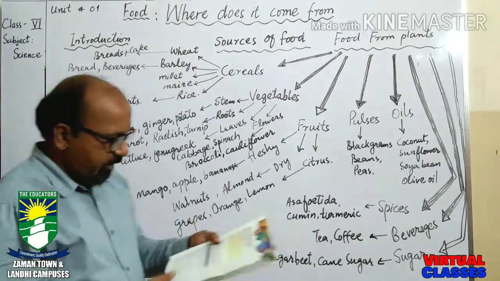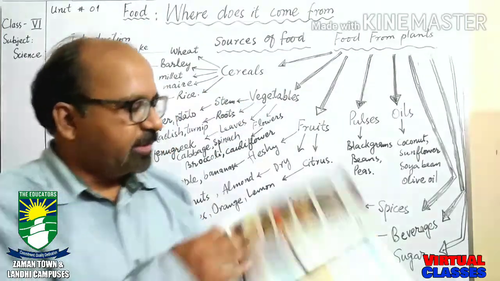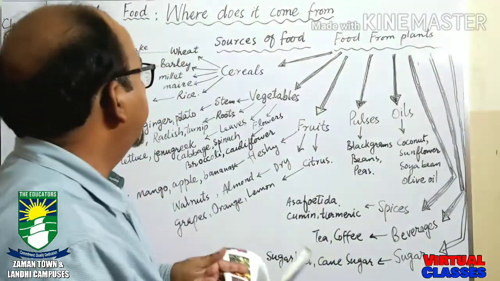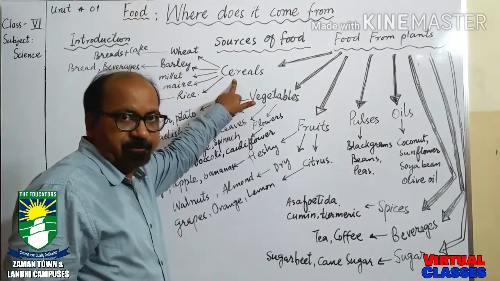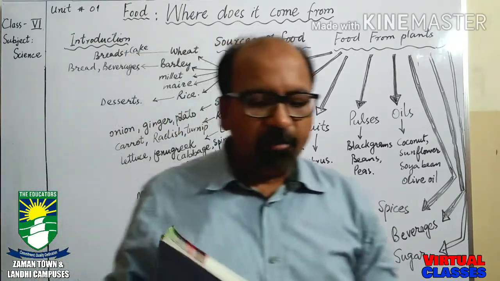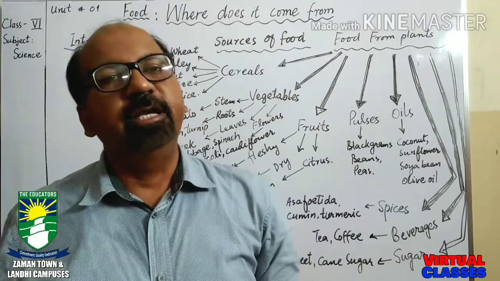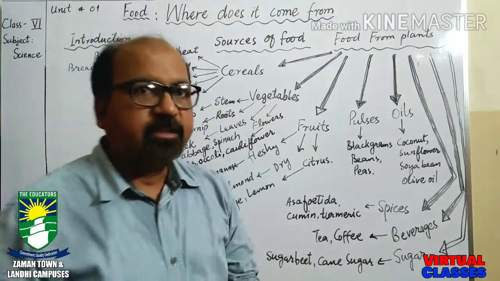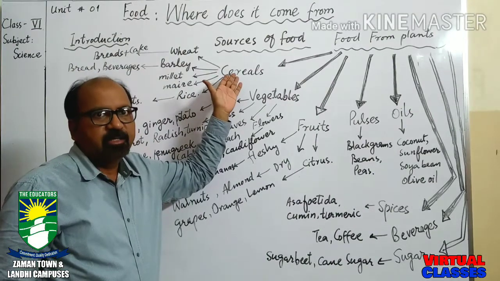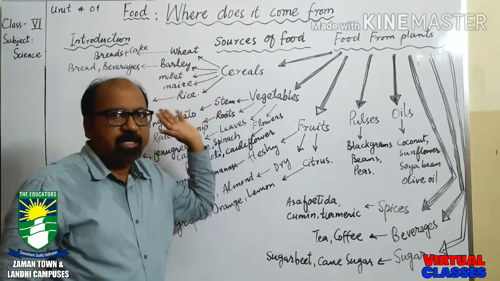So cereals, as it is shown in the book, have these different uses, and cereals are rich in carbohydrates, and carbohydrates provide us energy. So why are cereals necessary? Because they provide us carbohydrates, and carbohydrates provide us energy.